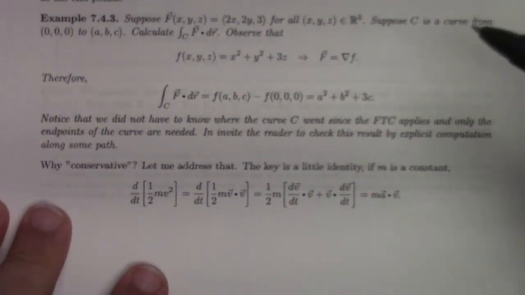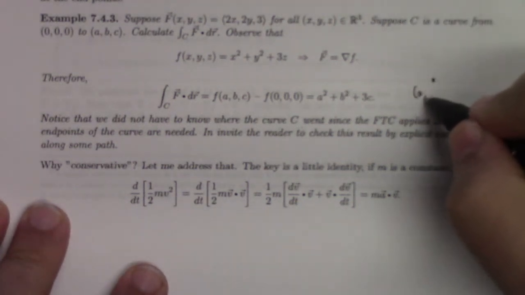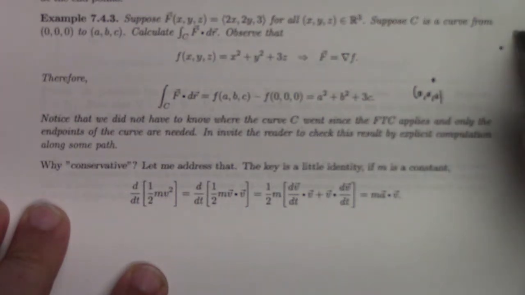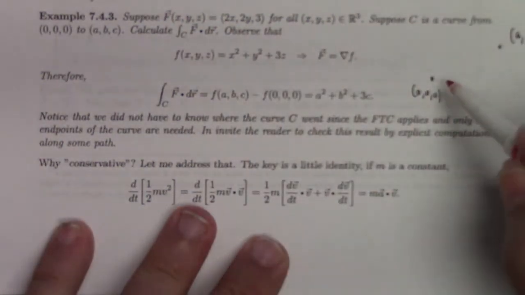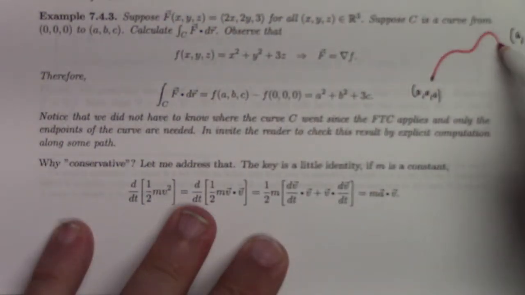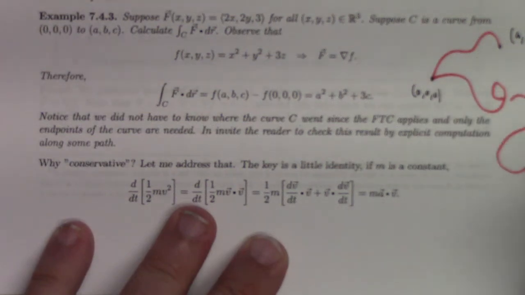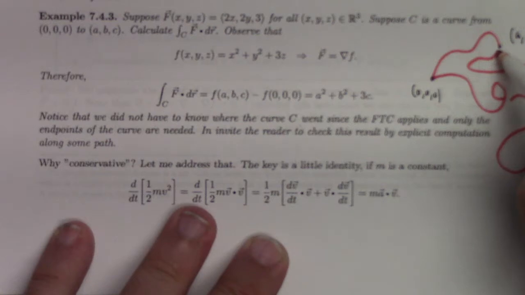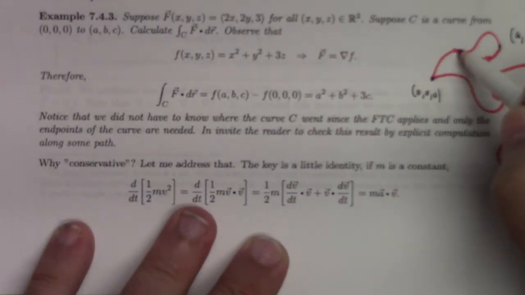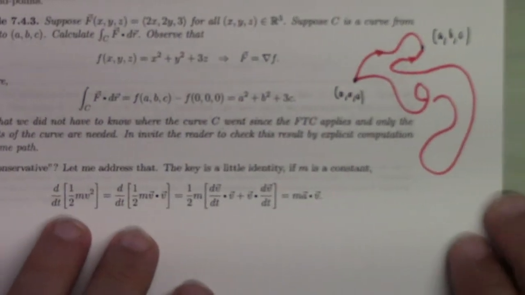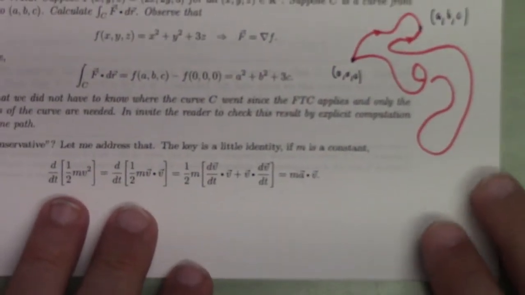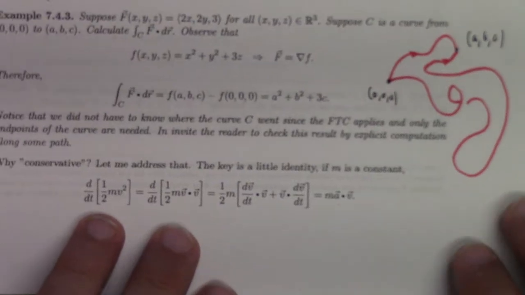Could have been anything. This math says that this force field does the same work if you take this path versus this path. It doesn't matter which path you go from the origin to a, b, c, the same amount of work is ultimately done by this force. It's a conservative force.